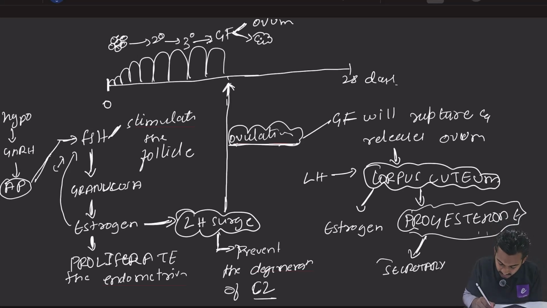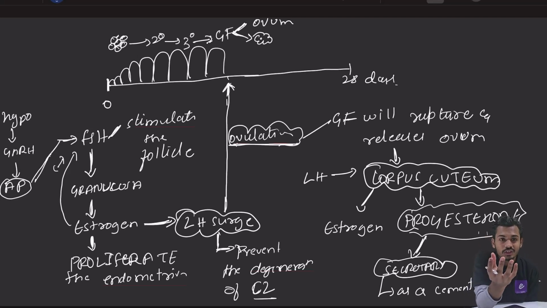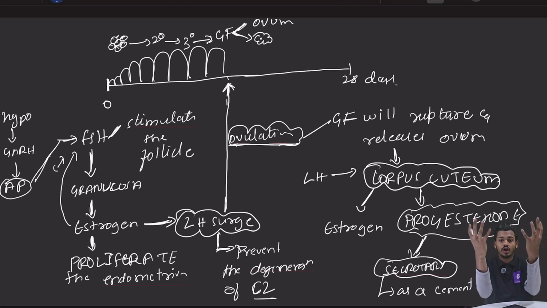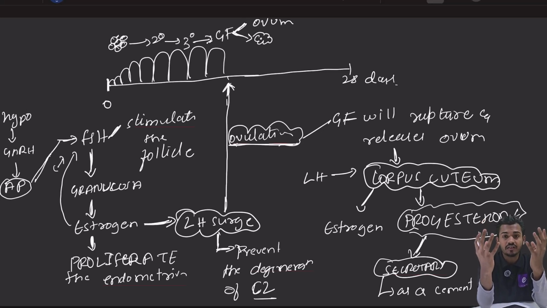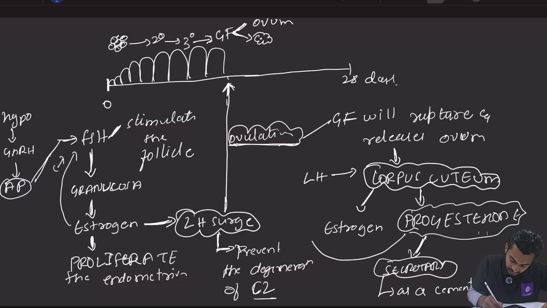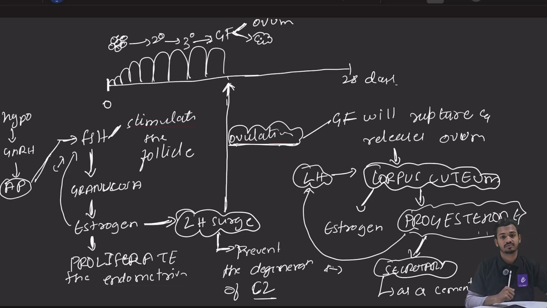So progesterone has secretory function, means what? It acts as a cement to endometrium. सो ये प्रोजेस्टेरॉन जो है दोस्तों, ये सीमेंट का काम करता है. अंडरस्टूड? So this progesterone has a cementing function of endometrium. सो ये एंडोमेट्रियम को पकड़ के रखेगा प्रोजेस्टेरॉन. And the second important function of progesterone is it has a negative feedback on LH. Progesterone has negative feedback on LH.